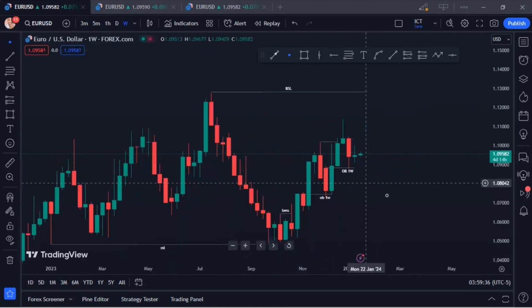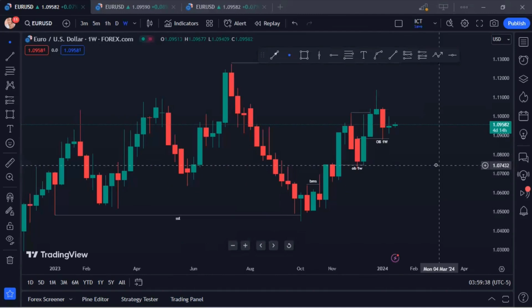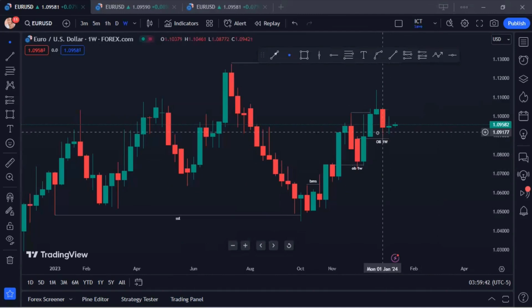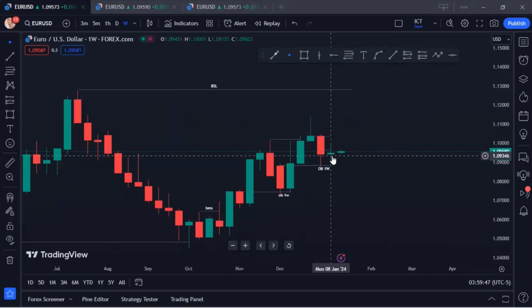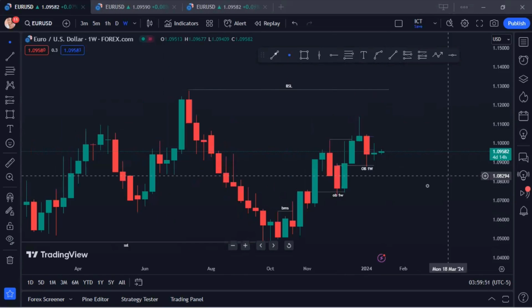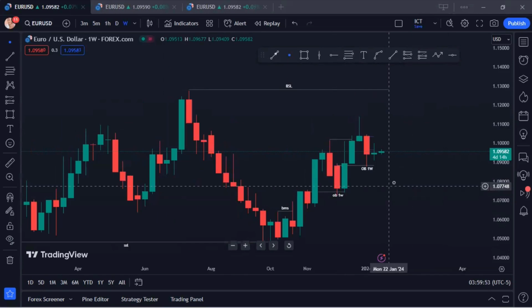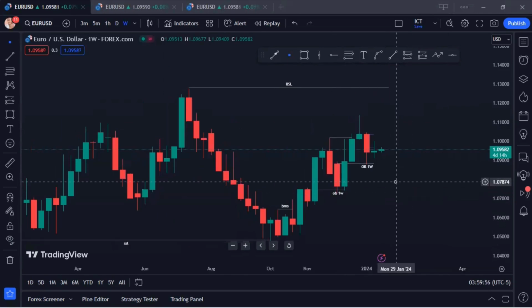Okay, let's see what price is doing from the higher time frame perspective. Price ended up ranging, and it closed as a contraction candle in the weekly time frame. A contraction candle is a candle with a small body range, regardless of the week. How you trade a contraction candle is, after a contraction candle, you should be expecting a large expansion in price. So this week we hope that there will be an expansion in price.